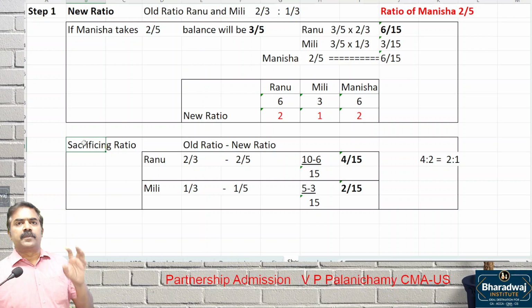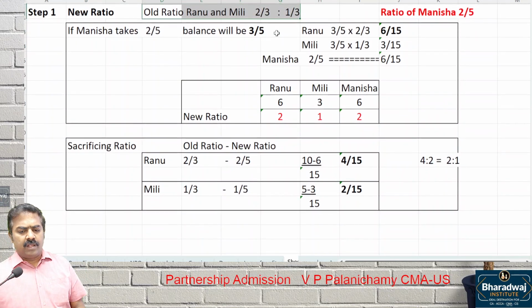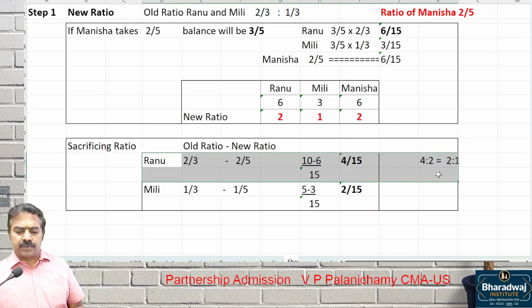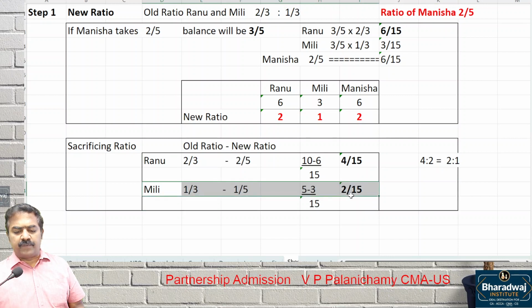Any doubt in it? This model already we have done in the basics class, where old ratio is 2 is to 1. New ratio is given for the new partner. If new partner takes 2 by 5, balance will be what? 3 by 5, that is shared by the old partners. Then Manisha, 2 by 5 can be written as what? 6 by 15. 6 is to 3 is to 6 can be reduced to 2 is to 1 is to 2. So old ratio minus new ratio will give us which ratio? Sacrificing ratio. 4 by 15, 2 by 15 can be written as what? 2 is to 1.